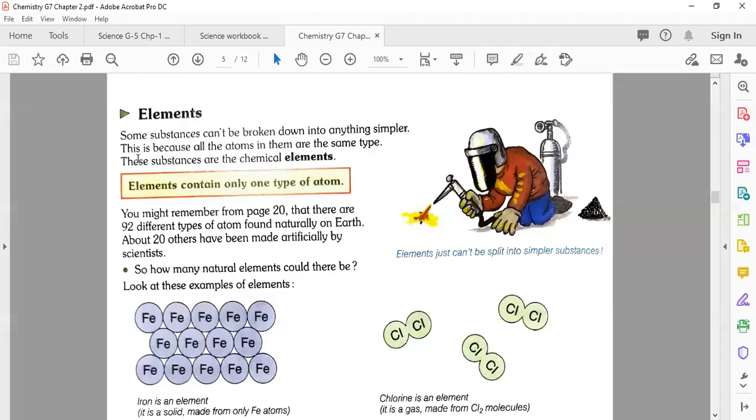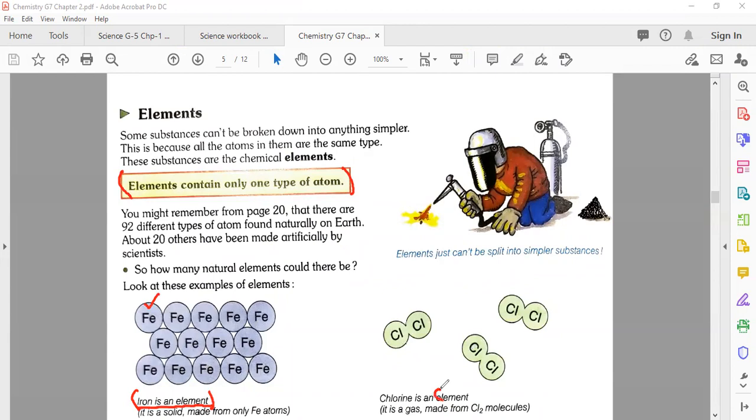Come back to your textbook again, please. Here, what is an element? The definition is mentioned here, that is in front of you. Elements contain only one type of atoms. You can see here, iron is an element. So in it, you all have the atom of iron.